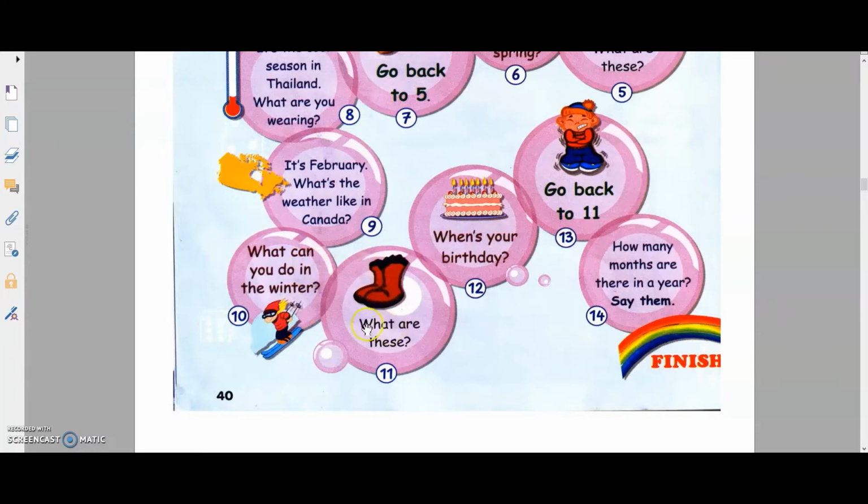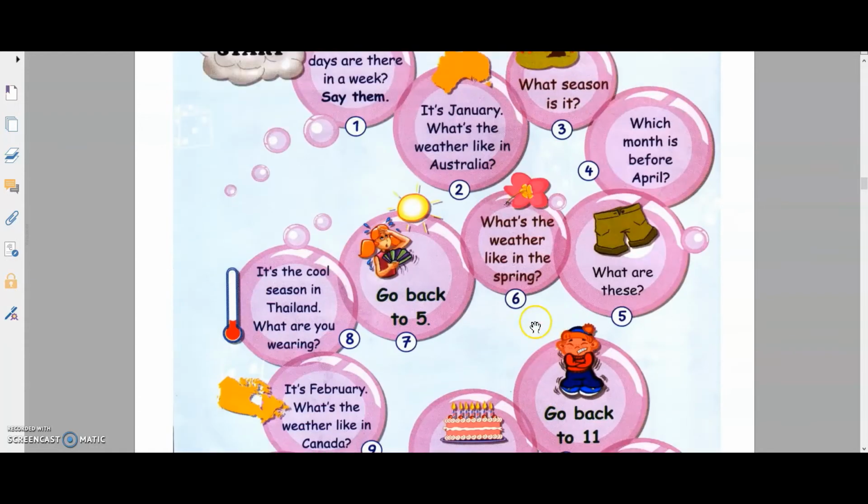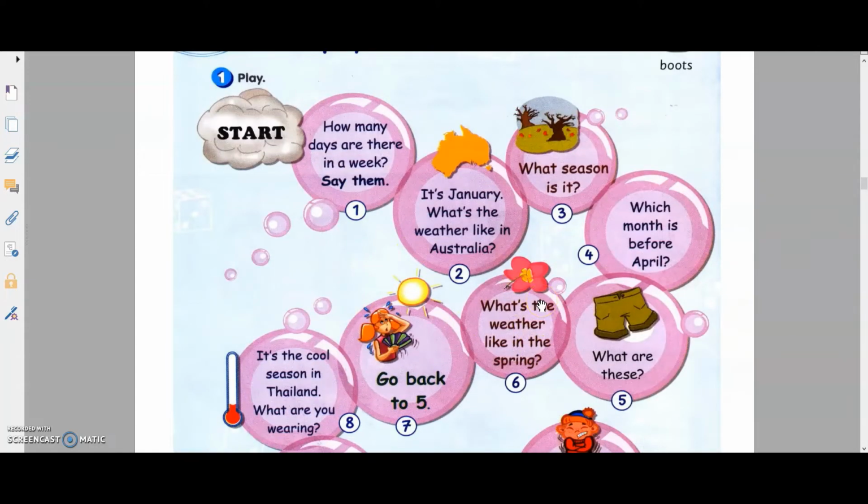Bubble 11, what are these? These are boots. When's your birthday? If your birthday is in June, then you say it's in June. If it's in November, then you say it is in November. Bubble 13, you have to go back to bubble 11 and you answer again. The last one, how many months are there in a year? There are 12 months. We have to say them from January, February, March, right until December. If you land on the last bubble, that means you win the game. So this is a board game you can play with your siblings.